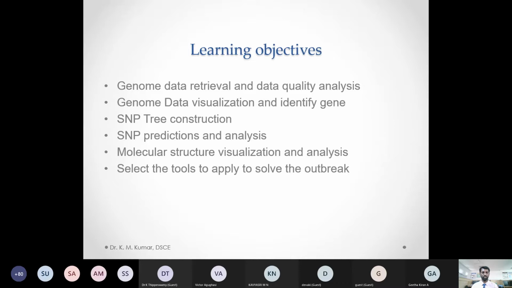So we are going to learn about genome data retrieval and data quality analysis, and also how to visualize this data. We all know about microbial genomes and human genome data, and how to visualize them and identify particular genes. For example, in the SARS-CoV virus, the spike protein is one of the key proteins for its pathogenicity and virulence. So how to identify these genes using different softwares, and also to find out the phylogenetic tree and how this SARS virus has evolved during this time.